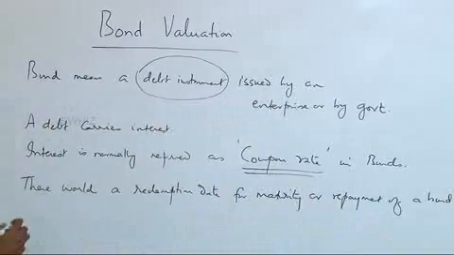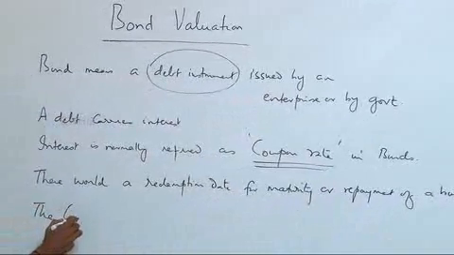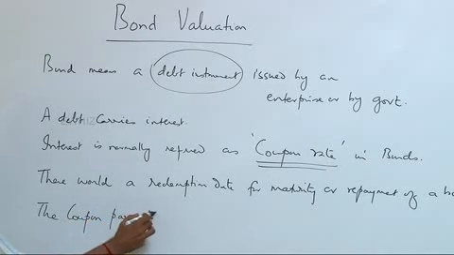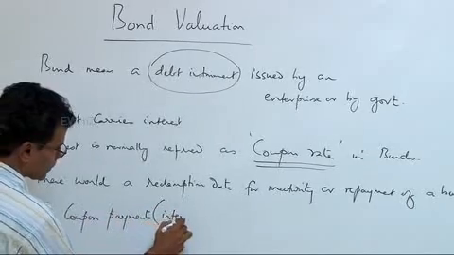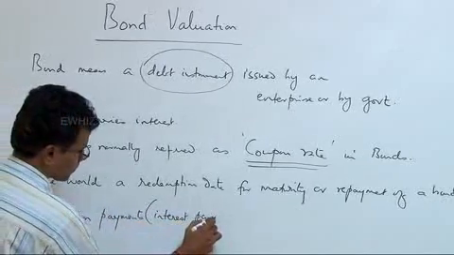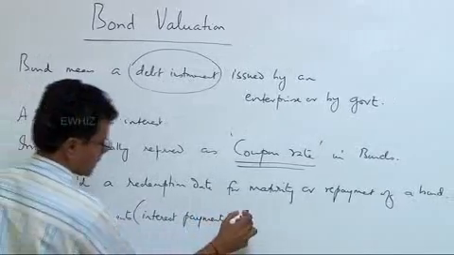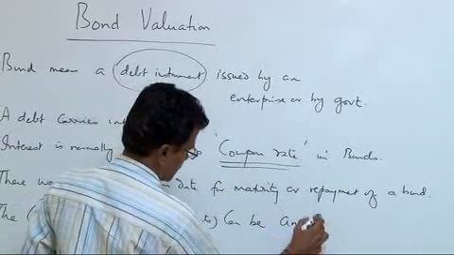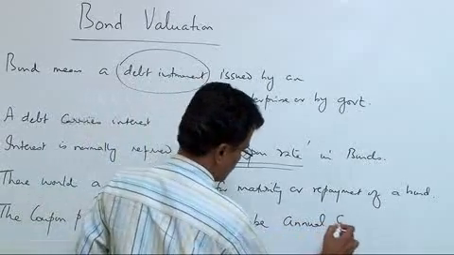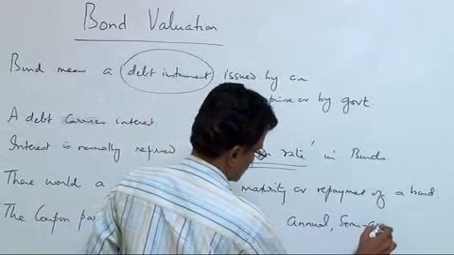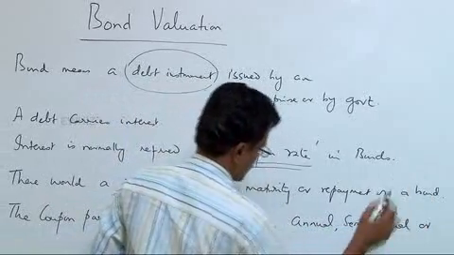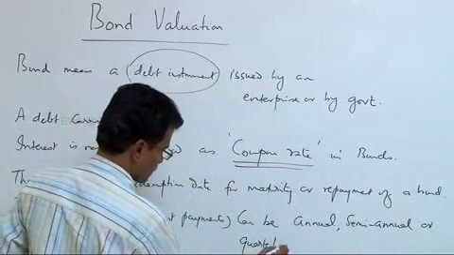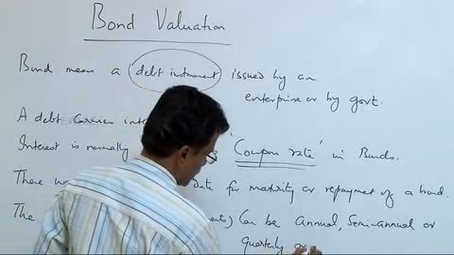The coupon payments, that is interest payments, can be annual, which is normal, every year interest can be paid, or semi-annual, or quarterly, or monthly.